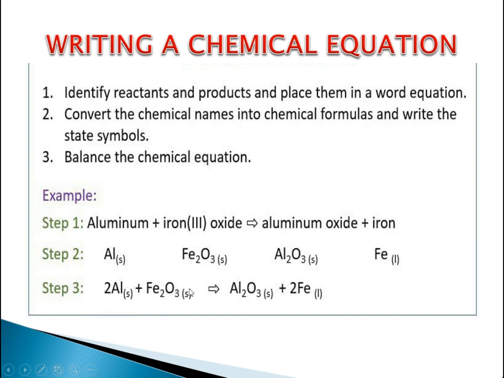Now we can find 3 oxygen, and that's why we need to put 3 oxygen in the product form, and here they are equal in reactant form as well as in product form. So they are balanced. This is the total reaction which we can see after balancing.